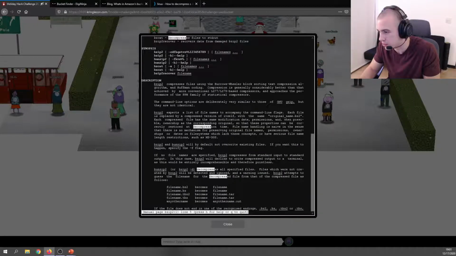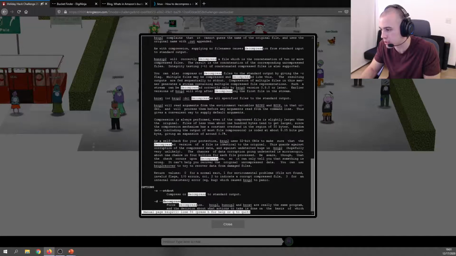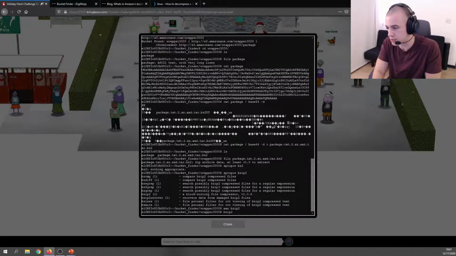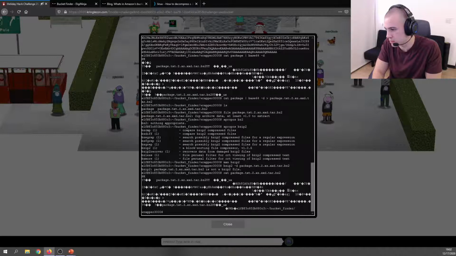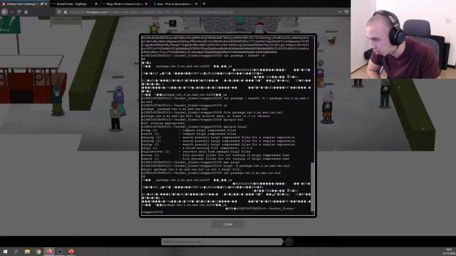So if we do bunzip2, we can do that, or we can provide -d. So let's do bzip2 -d, and we'll run this on package.txt. Okay, it's saying that it's not a bzip2 file.